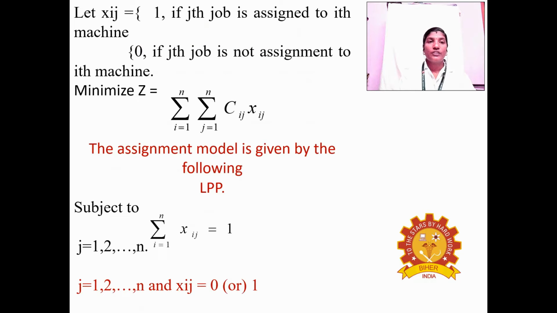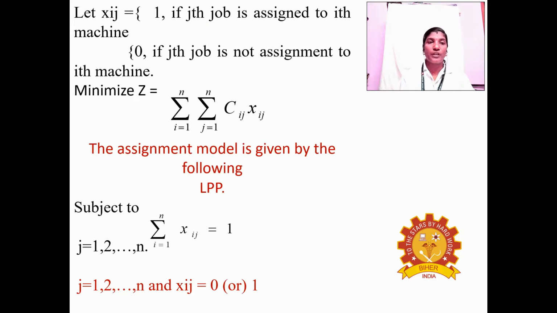Let Xij be equal to 1 if the jth job is assigned to the ith machine, otherwise 0, that means if the jth job is not assigned to the ith machine, the Xij value is 0.